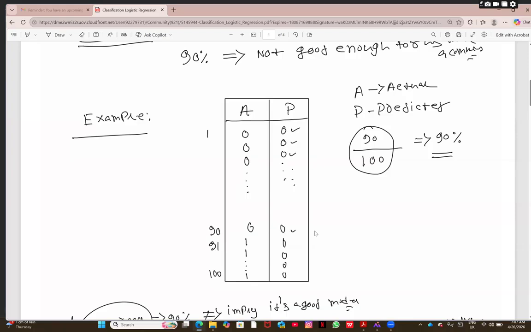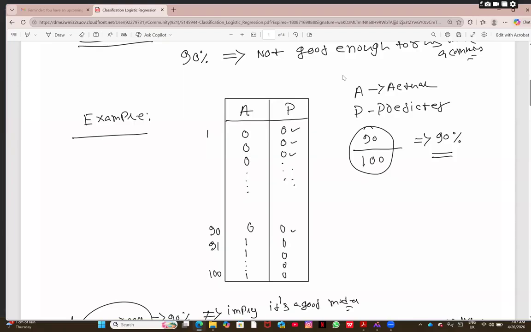So the prediction is 90% correct. But do you think this model is good? No, the model is not good. Why? Because this is the unbalanced data. You see here, 90% of cases have a 0 and the remaining cases have a 1. So this is the unbalanced case where accuracy is not the correct metric to judge a particular model.